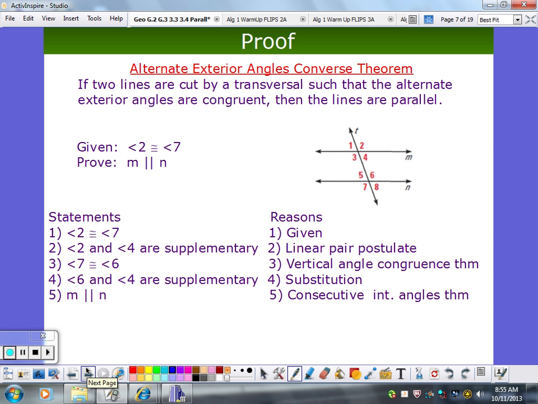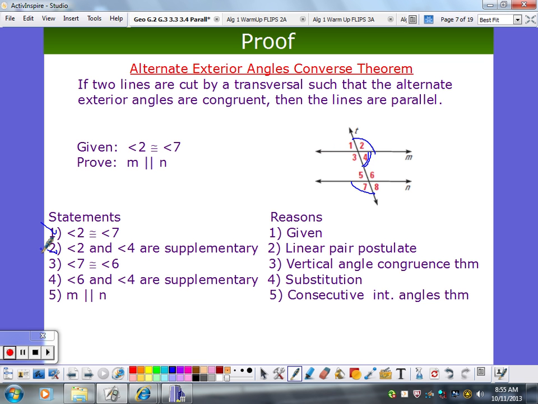Alternate exterior angles are on the outside, and they alternate around the transversal. If they are congruent, that's our given, can we conclude that M is parallel to N? Well, angles 2 and 7, that's our given. Angle 2 and 4, we're saying that they're supplementary. Why are these supplementary? Because they're a linear pair, and linear pairs are supplementary by the linear pair postulate.